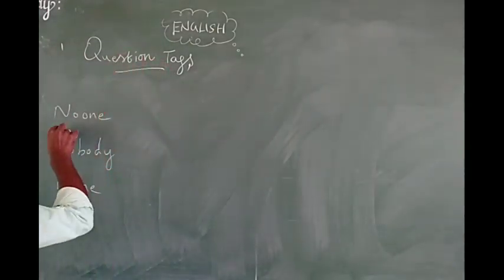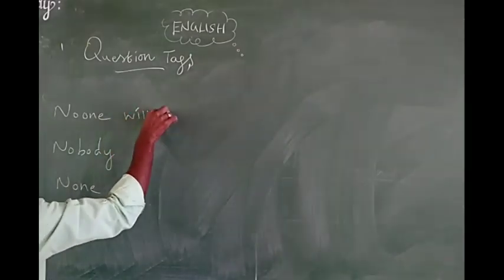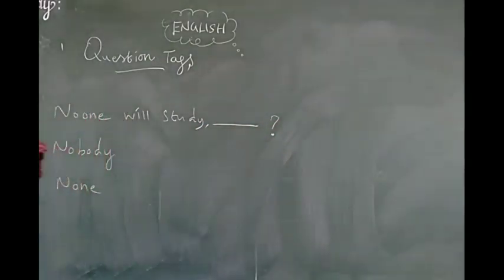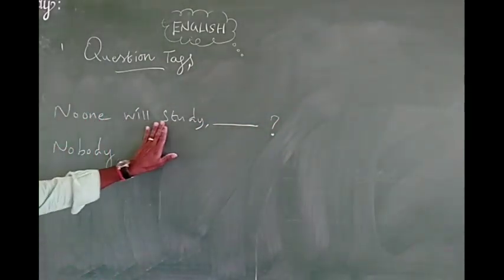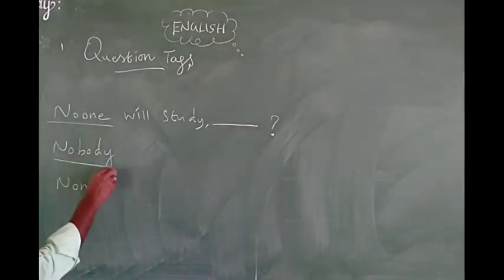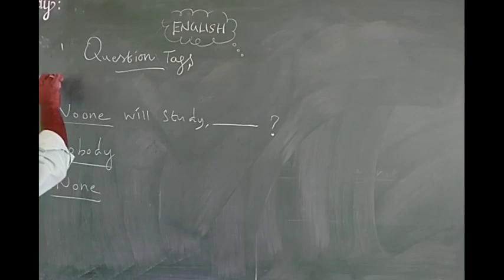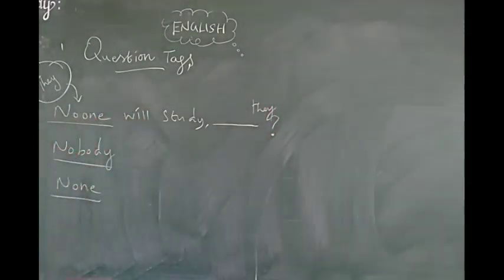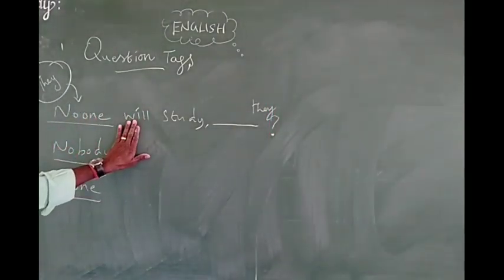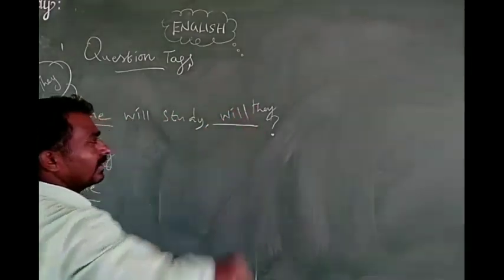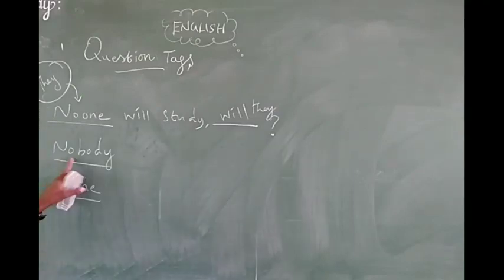Let us see examples. No one will study. So is the question positive or negative? The question is negative. So the tag must be positive. Here no one, nobody, none become the subject like that: they. You have to write they. So write the answer they. Okay. Then is the tag positive or negative? The question is negative, so the answer is positive. Then how can we write? Will they?